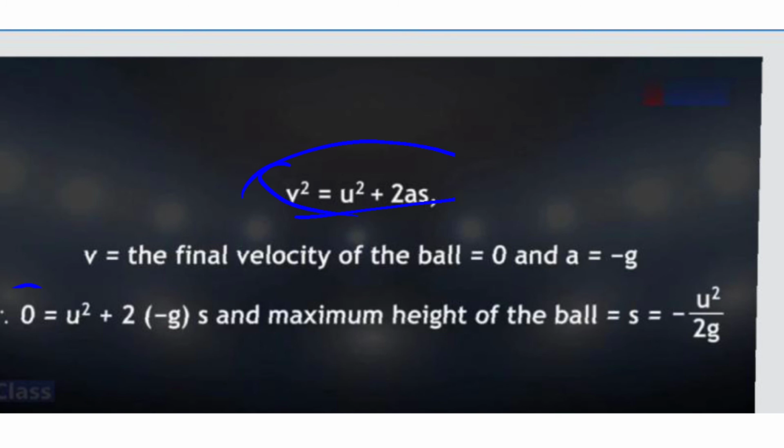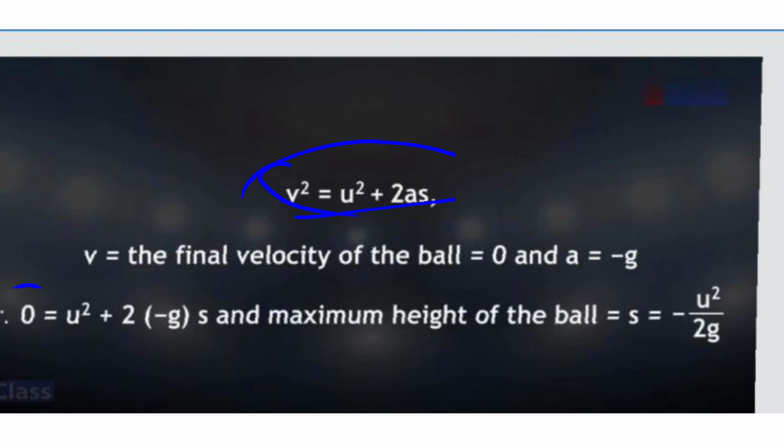Now children, take the 2gs to the left hand side. So what you are going to have is 2gs is equal to u square. So what is s? Take this 2g to the downward direction, so you will have u square upon 2g. So the maximum height to which the ball will reach is nothing but u square upon 2g.